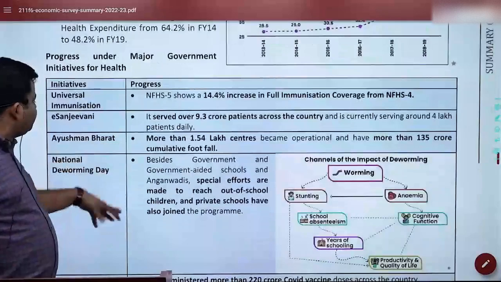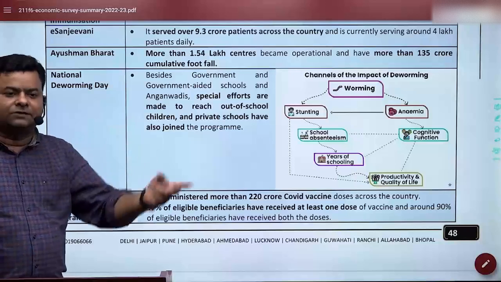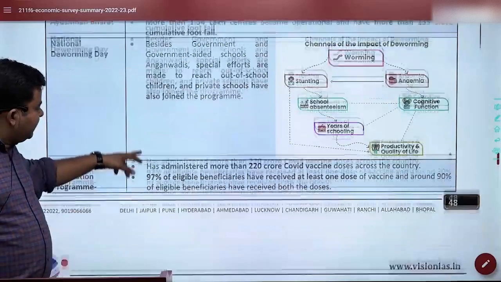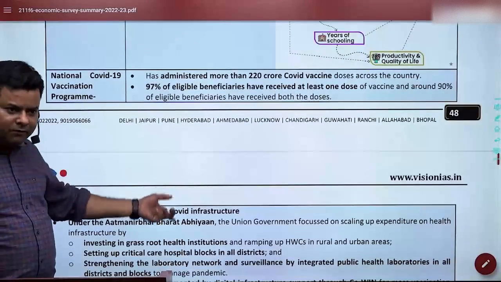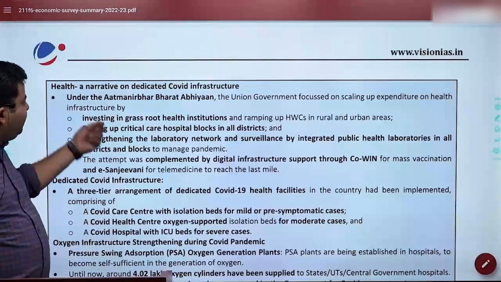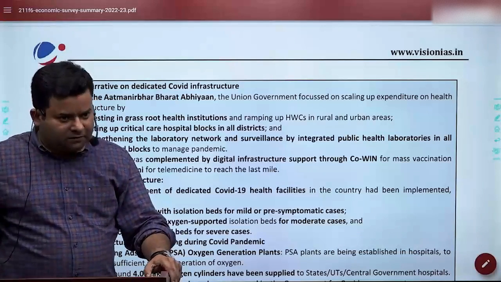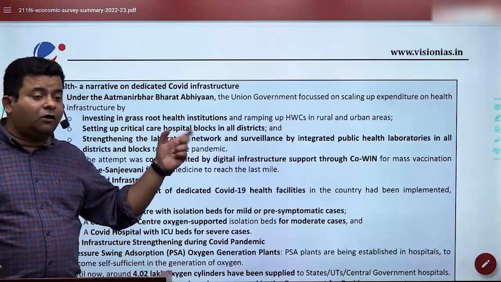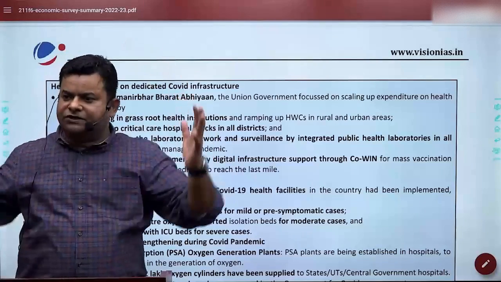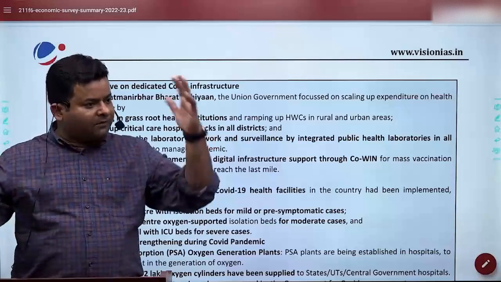And we have universal immunization, e-Sanjeevani, Ayushman Bharat, which I've already talked about. Even National Deworming Day, which is observed twice a year to make sure that our kids are dewormed, and then the National COVID Vaccination Program, we are all aware of it. And here we are talking about what is there in Atmanirbhar Bharat, how we are working on creating PHCs and these kinds of facilities. Even we have one thing called the Ayushman Digital Mission. And we now have a complete digital ecosystem for health. Everyone is going to have a health ID card. We are going to have a complete database.